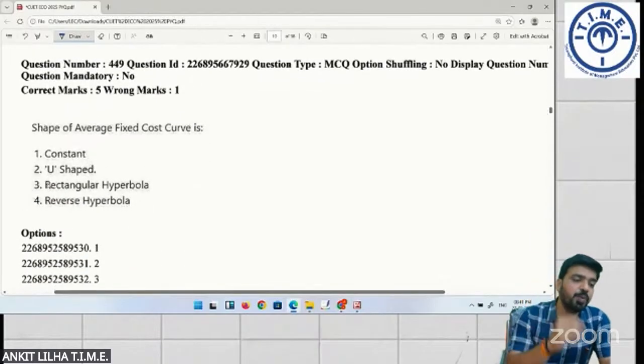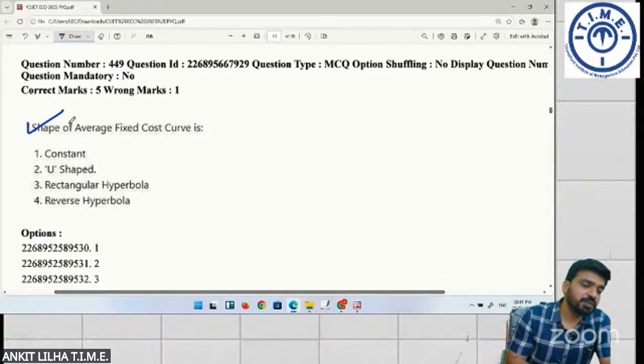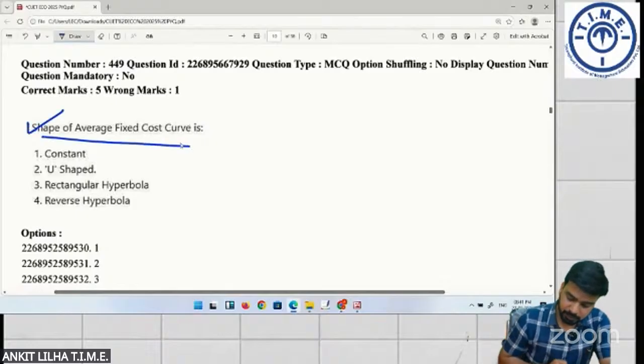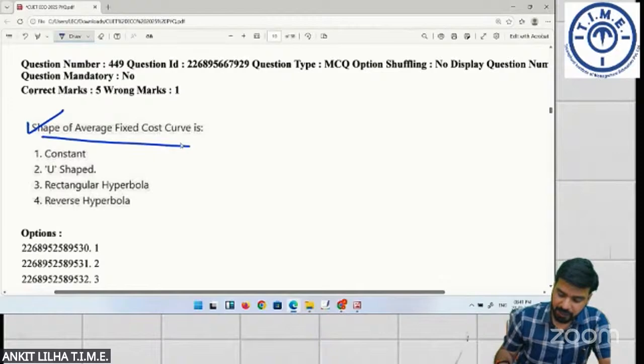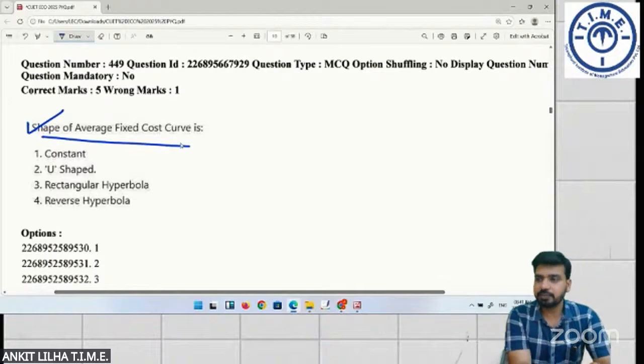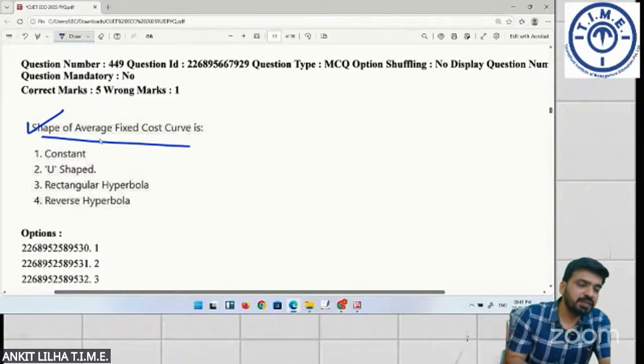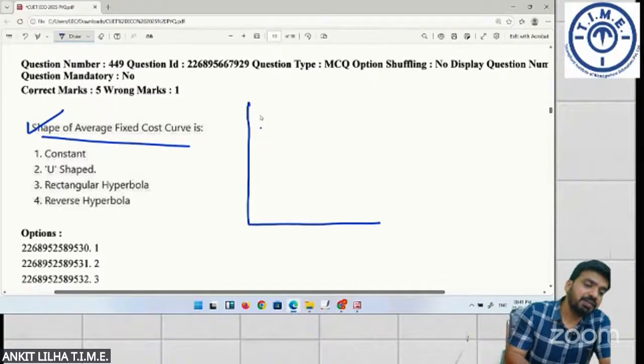What is the shape of average fixed cost curve? See, AFC is always downward sloping and it is shaped as a rectangular hyperbola.